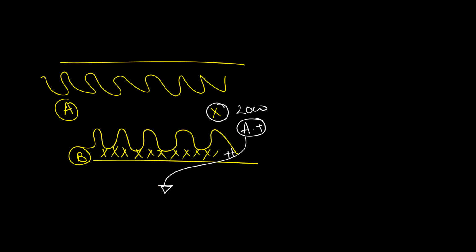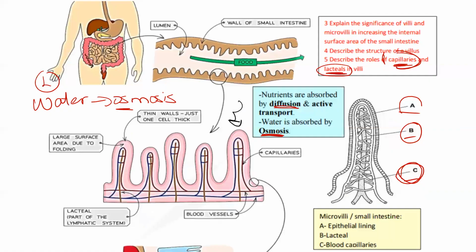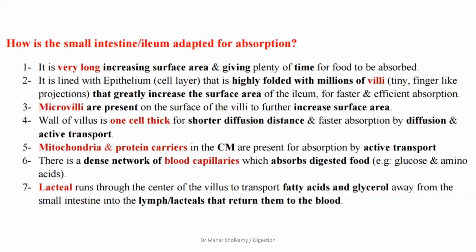Yes, what do you need in order to do active transport? Energy. Yes, so the small intestine has which organelle that will provide it with energy? Mitochondria. Yes. The small intestine has lots of mitochondria. It has lots of carrier proteins because it needs those in active transport. Now we can answer the question of how is the small intestine adapted for absorption?